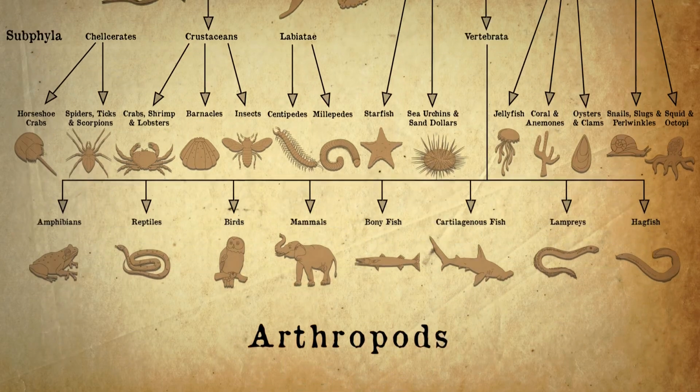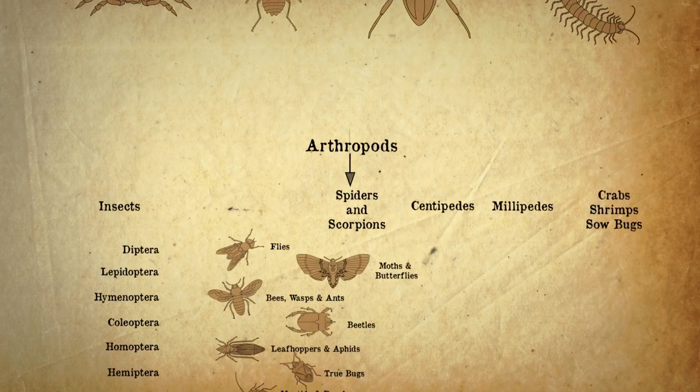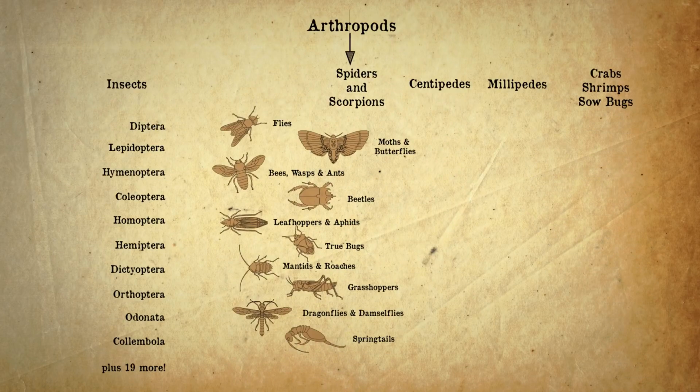Let's have a look at arthropods in a little more detail. They all have a hard exoskeleton and have jointed legs. See how diverse they are? Notice how spiders are not insects, but they are a different class of arthropods altogether, called arachnids. And just like in animals, these classes break down even further, like for insects.